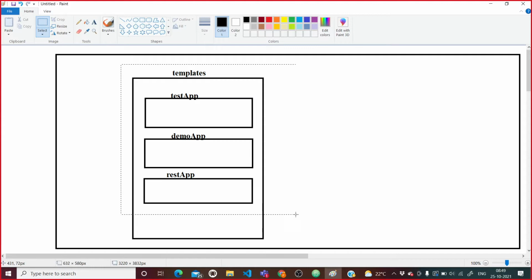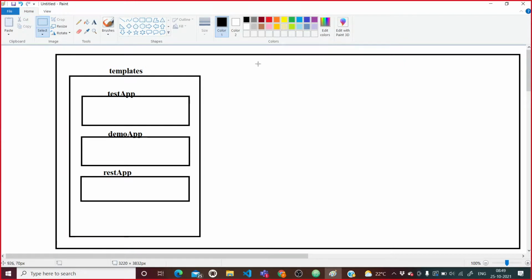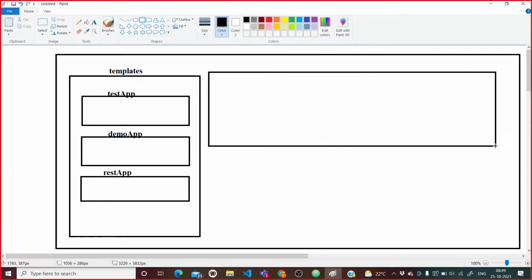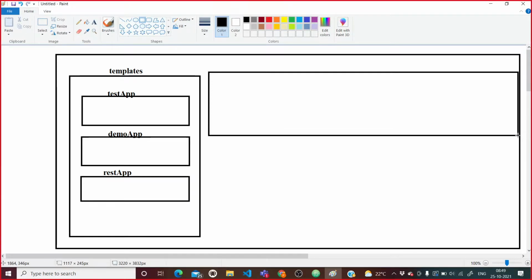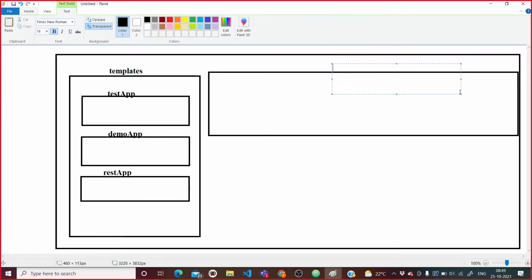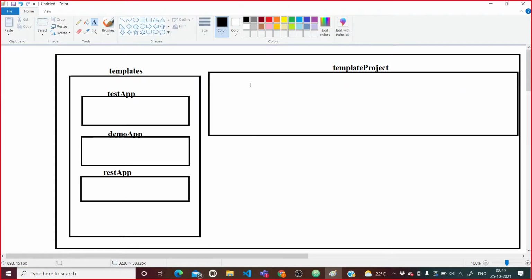Here is how you are going to create it. This is the template project folder. In this project folder, what are the things you are going to get?